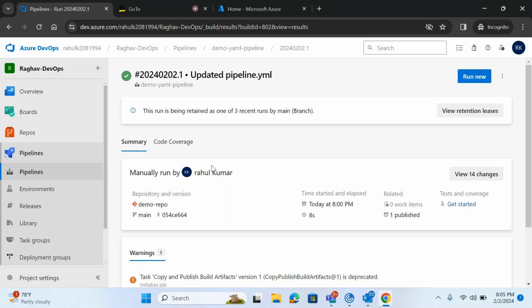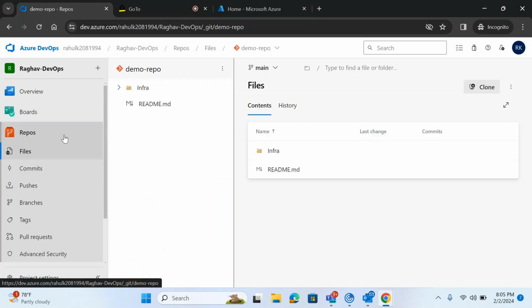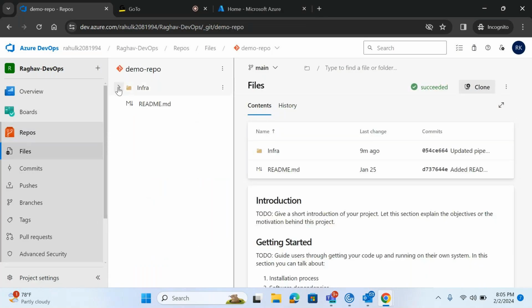Just make a commit. It will be based on your commit ID. I have explained that every change will be associated with a commit ID. So as soon as there is any change in your code or in your file, your pipeline will automatically trigger, and whatever steps are configured inside your pipeline, it will do all of them. Now I'll show you how we can enable continuous integration. You can enable continuous integration in both pipelines.